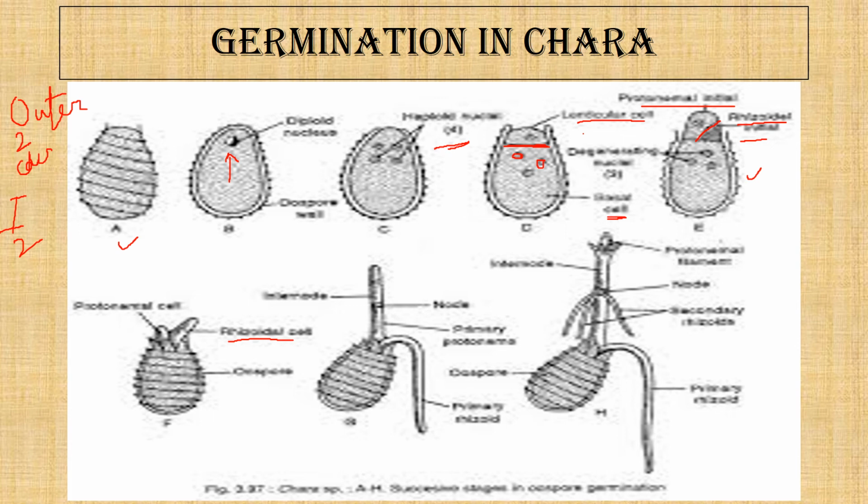While the rhizoidal initial moves downward and produces many rhizoids, the protonemal initial moves upward and is divided into nodes and internodes. Here we see that the node is formed, and this is the internode in the protonemal initial, and this is the rhizoid developed from the rhizoidal initial. So in this way, the entire Chara plant is formed.